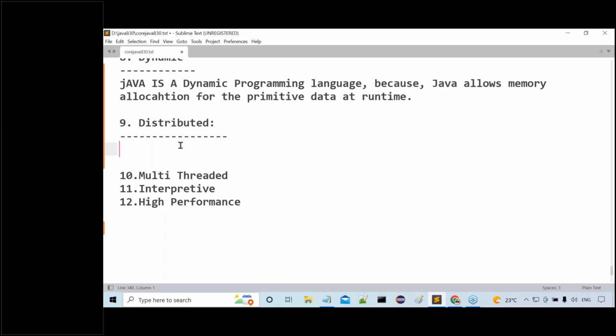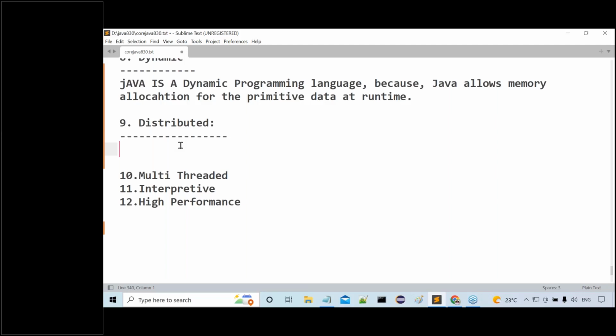To prepare standalone applications, Java has given a separate module, J2SE, Java 2 Standard Edition. At the same time, to prepare distributed applications, Java has provided another separate module.